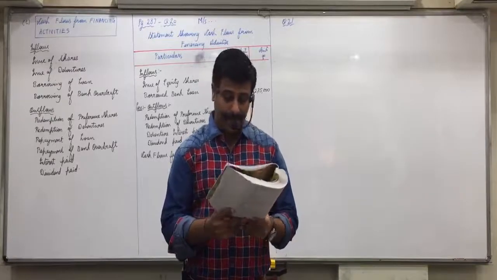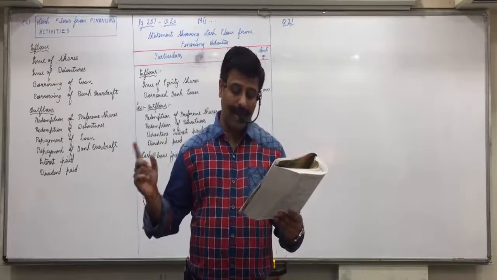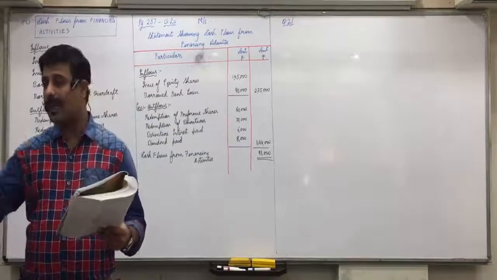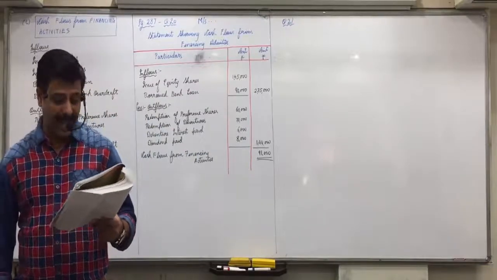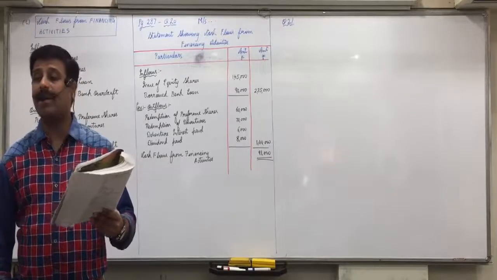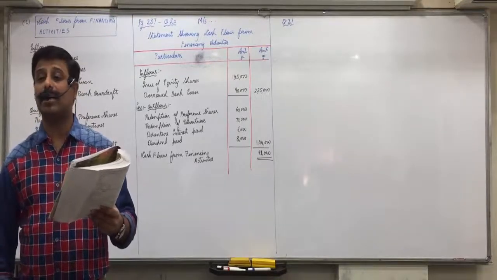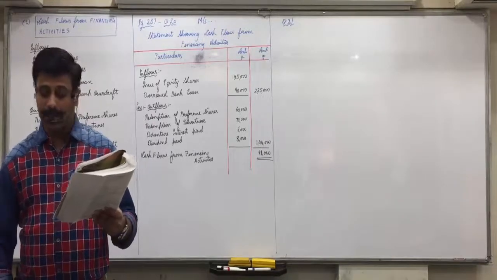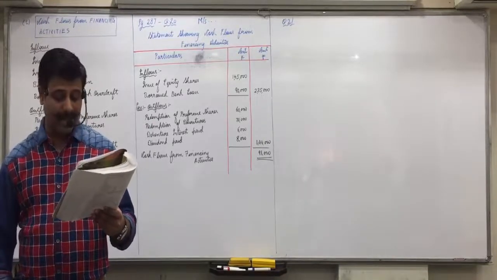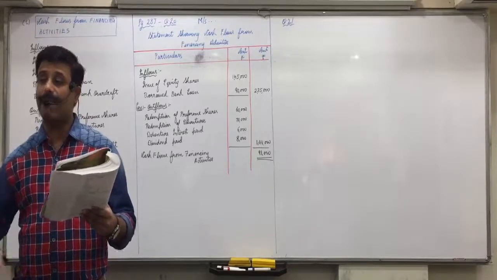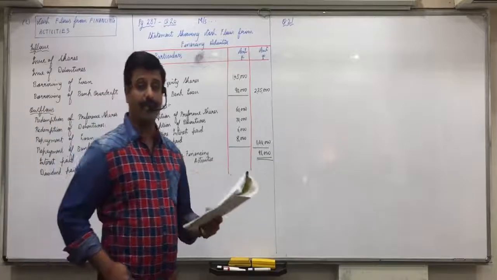12% debentures, opening 1,50,000, closing balance 1 lakh, means we have redeemed the debentures of 50,000. F minus. Preference share capital, opening balance 1 lakh, closing balance 80,000, means we have redeemed preference shares of 20,000. F minus. And bank overdraft 68,000 and 45,000 means we have repaid the bank overdraft of 23,000.